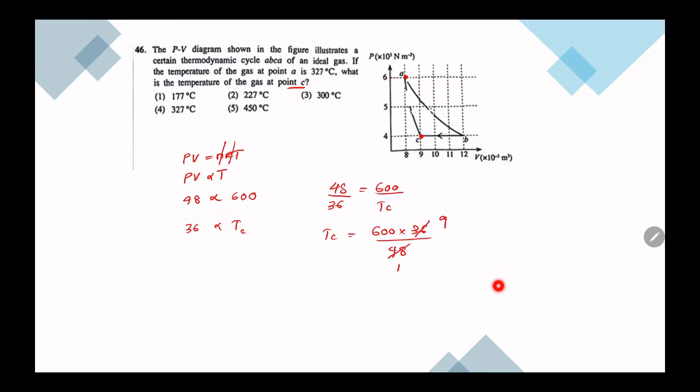If I divide this by 4, I get 12. 600 divided by 12 is 50. 50 into 9, that is 450 Kelvin. But I need the temperature in degrees Celsius. So 450 minus 273, that is 177 degrees Celsius. So we get the first answer.